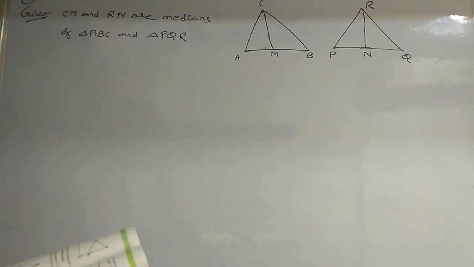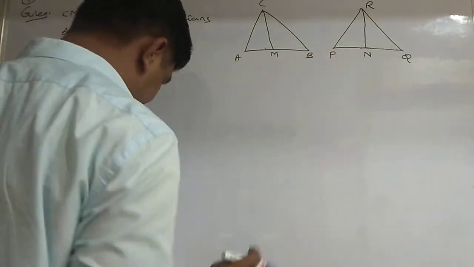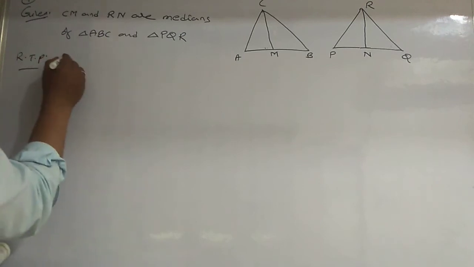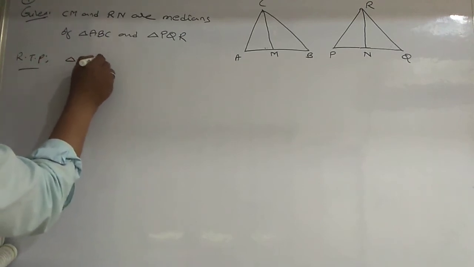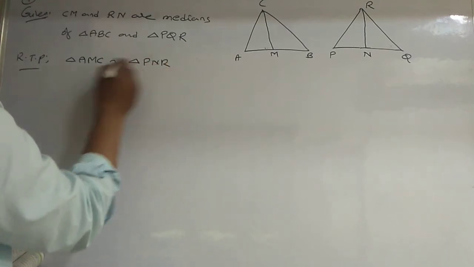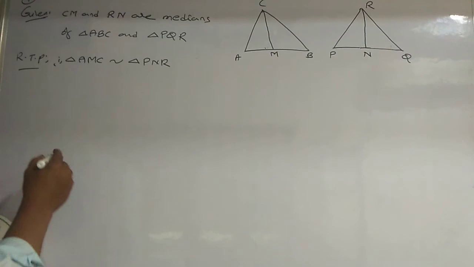Prove that triangle AMC is similar to triangle PNR. This is the first one.